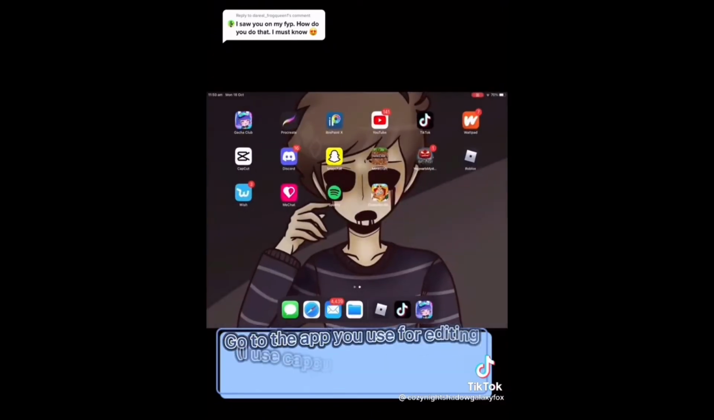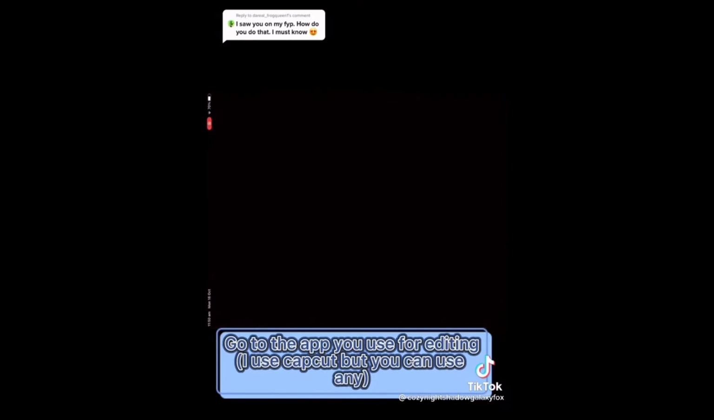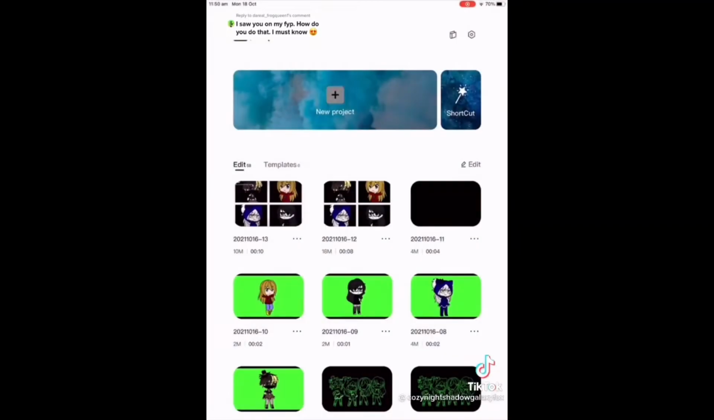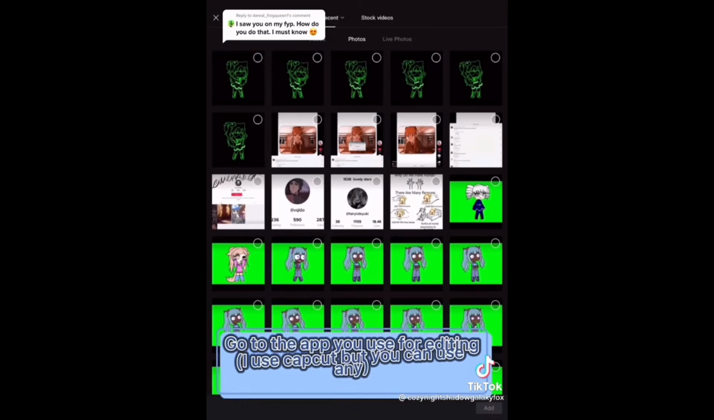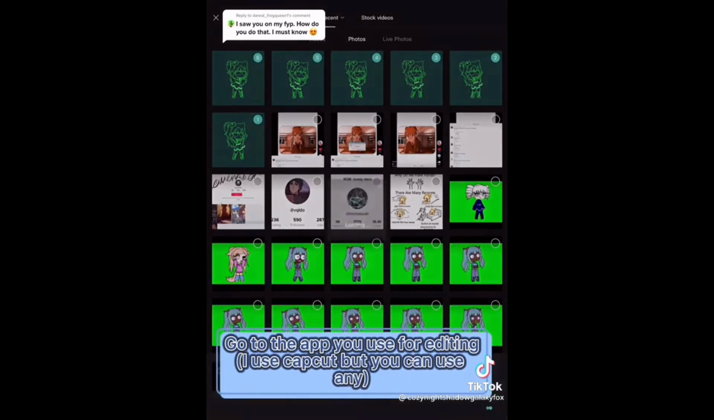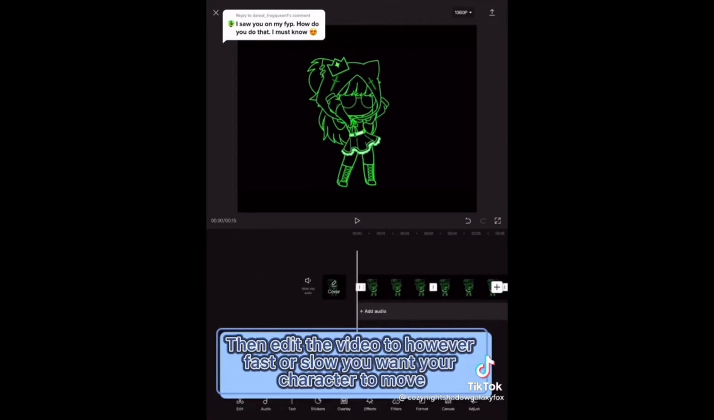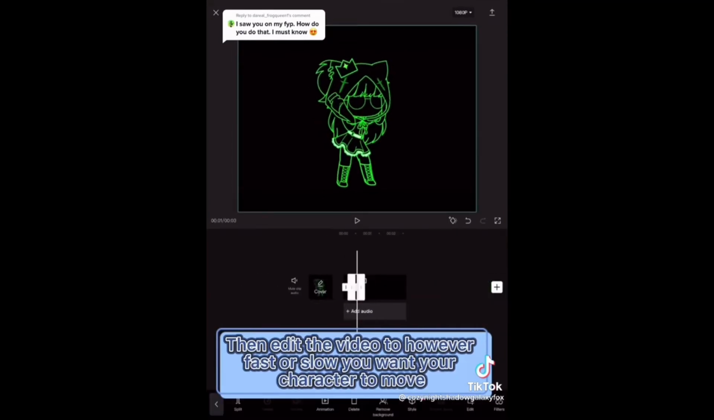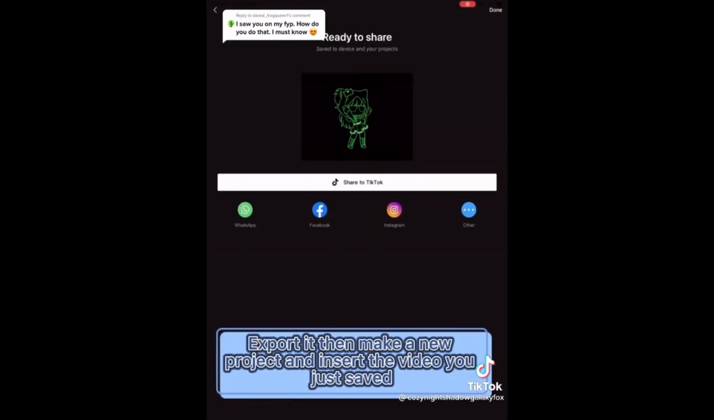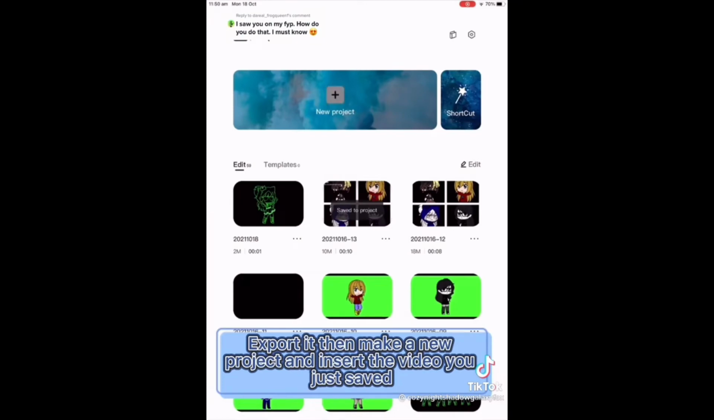Go to the app you use for editing. I use CapCut Big, you can use any. Then edit the video to however fast or slow you want your character to move. Export it, then make a new project and insert the video you just saved.